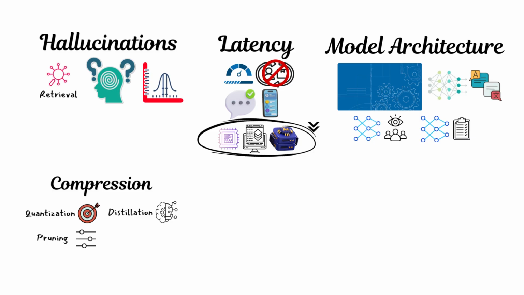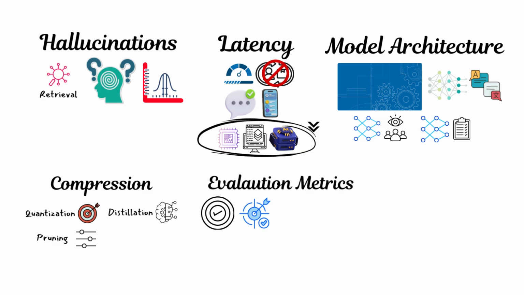To understand whether your system is improving, you rely on evaluation metrics. Accuracy measures correctness. Precision and recall reveal how well the model handles imbalanced data. Loss tells you if training is progressing. Perplexity shows how confidently the model predicts text. These metrics guide every improvement, from training to fine-tuning to deployment.